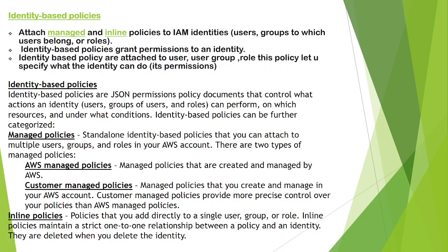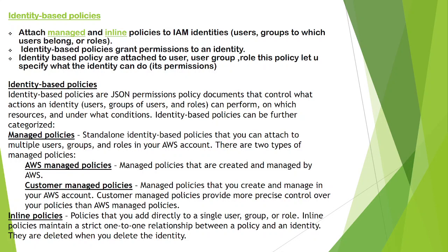Example, Matthew has S3 full access. Go to dev app1, he has S3 full access. Go to Bob, he has EC2 full access. So what identity he has. Identity based policies are attached to user, group, role. This policy lets you specify what the identity can do, its permissions. Identity based policies are JSON permissions policy documents that control what actions an identity, users, groups of users and roles, can perform, on which resources, under what conditions.